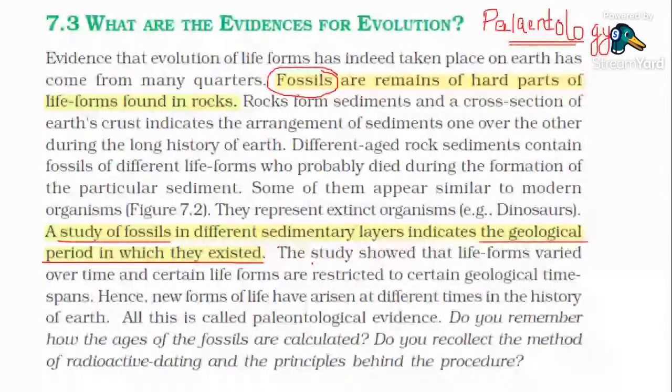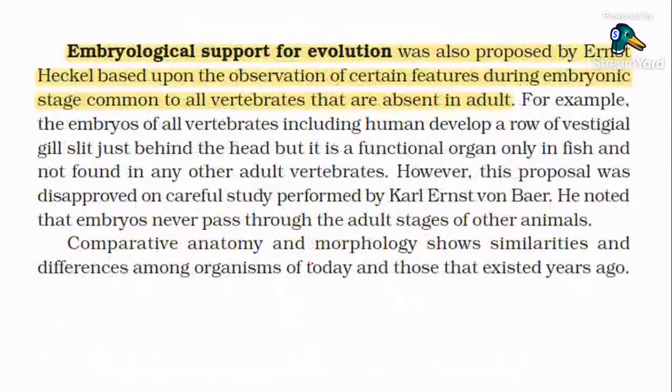If you have visited a museum, there you might have seen below the skeletons, stuffed animals or insects, they pin and fix labels telling that this organism existed this many million years ago. So exactly like that, by studying the fossil we will be able to know in which geological time period they existed. Clear? Yes. This is again important.